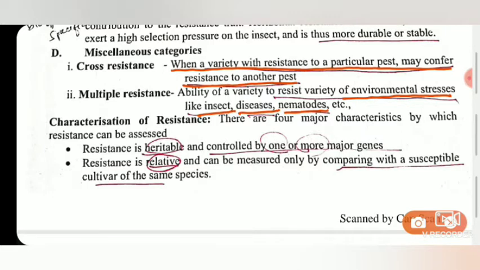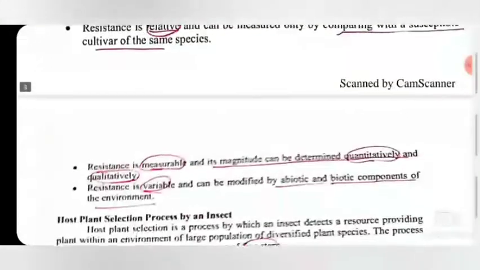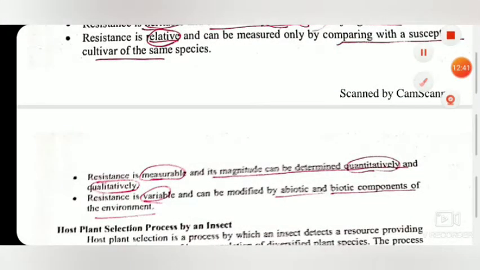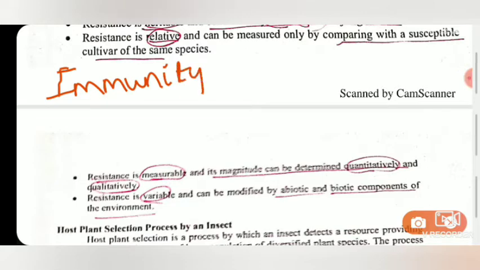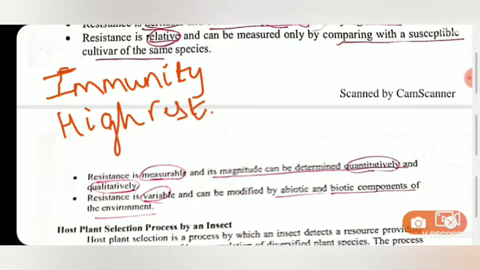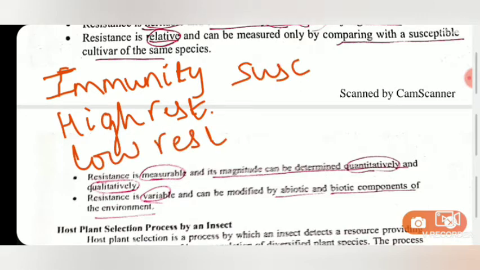Okay, so here it is given only this much. We can add some other types of different categories of resistance here. You can write based on the degree of resistance. So based on the degree of resistance, we have immunity, then high resistance, then low resistance, then susceptible, highly susceptible.